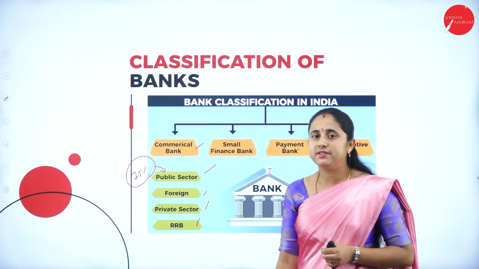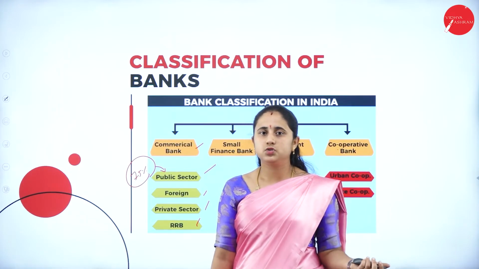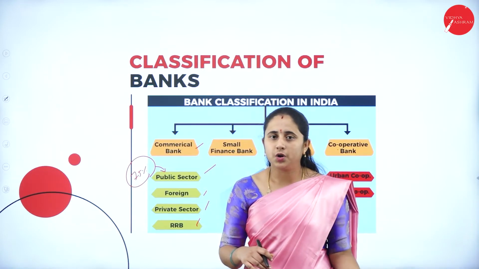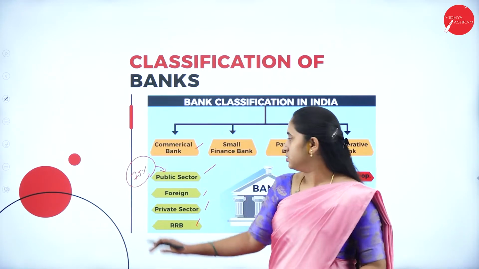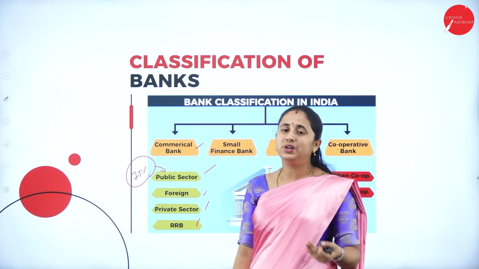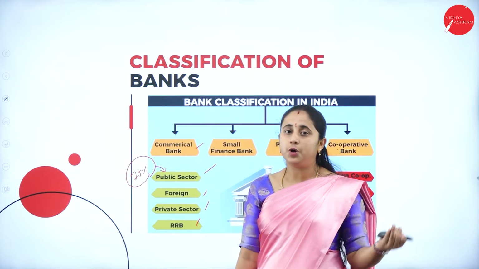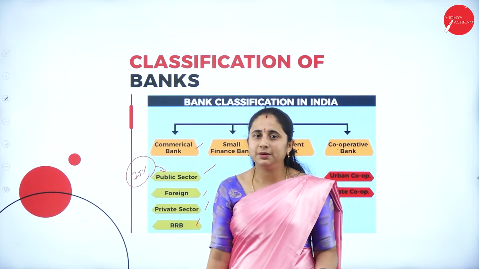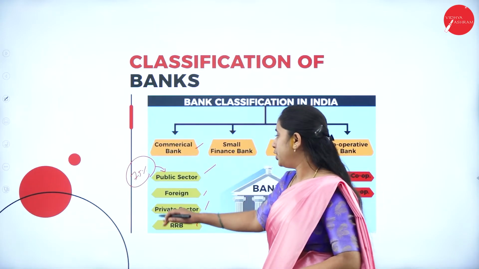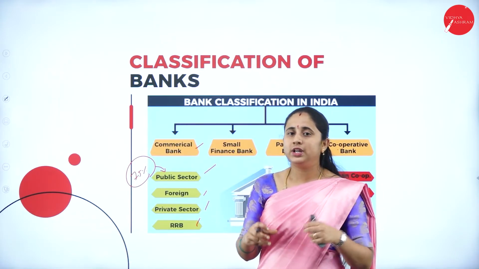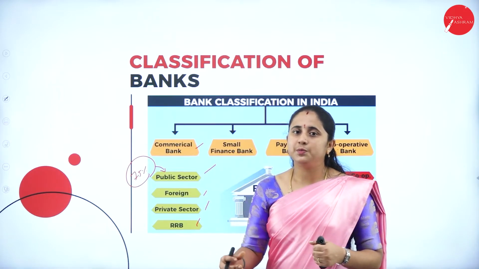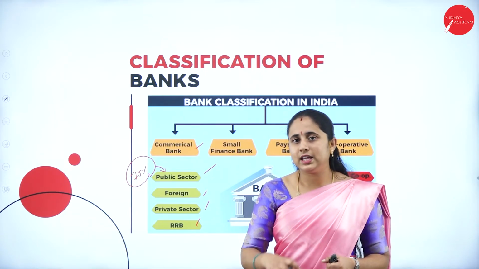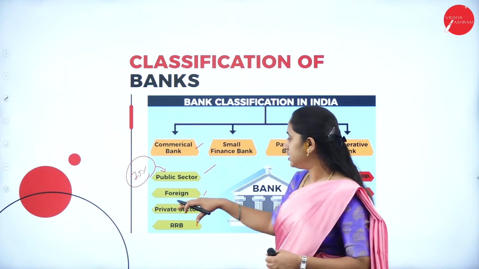So next one, private bank. Private bank is also a type of bank. Here they lend money to the general public, corporations as well as the government. Private banks also lend money to the general public, but they are regulated by the RBI and run their business under the Banking Regulation Act 1949.